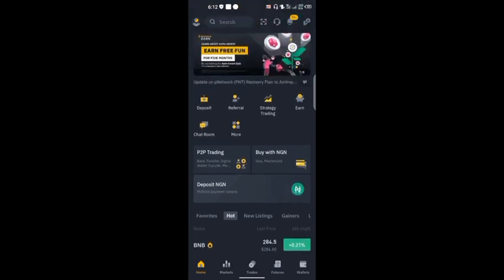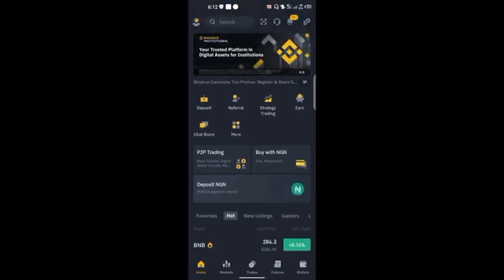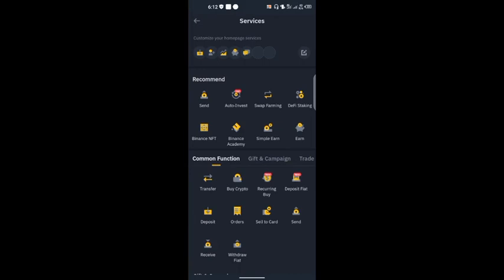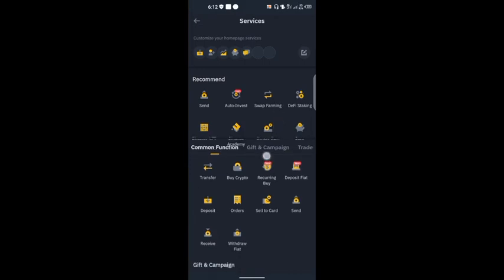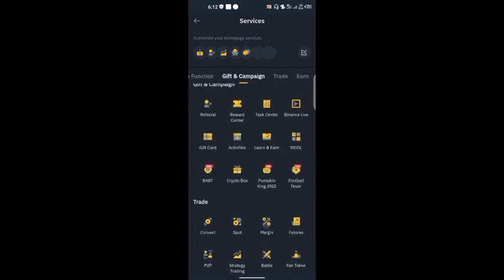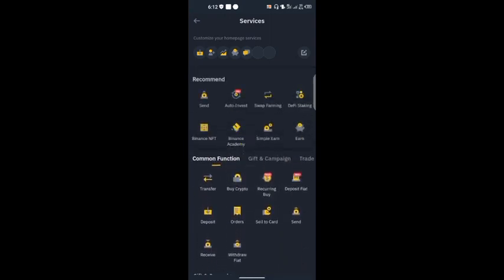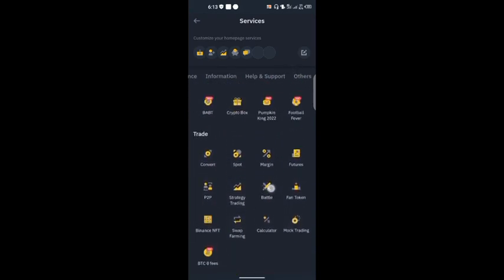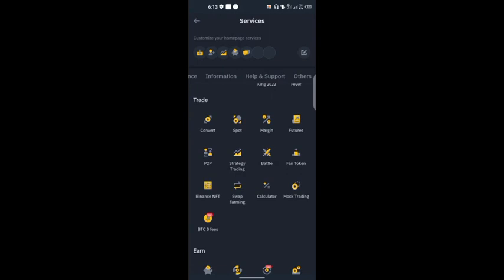On this home page, you see P2P trading directly, but if it's not there on your home page, just go to More. Once you get to More, go to the Trade section. Just continue to scroll down or scroll sideways to the left. You can see the tabs here, or you can directly go down this way, until you get to Trade. As you get to Trade, click on P2P.